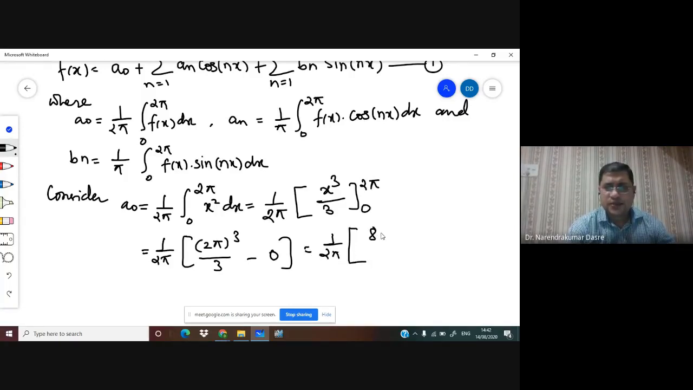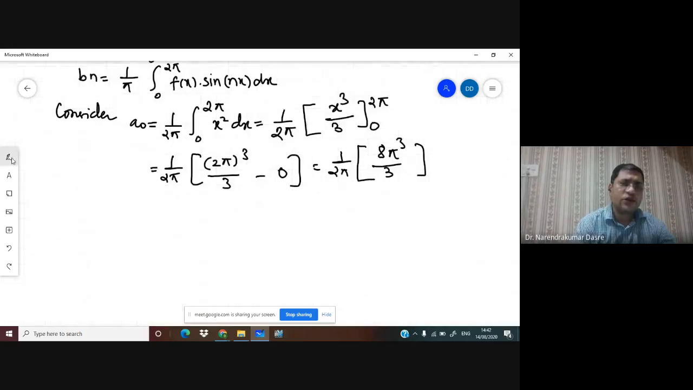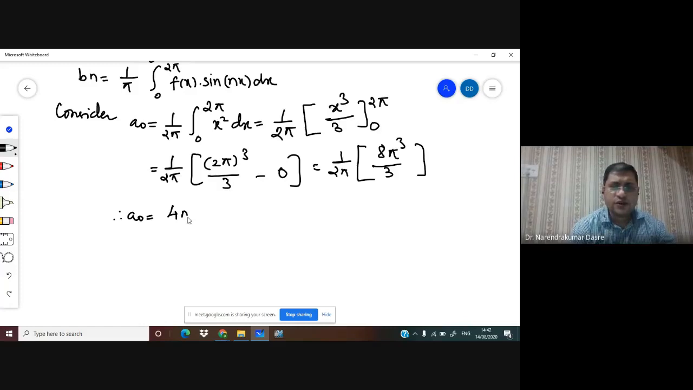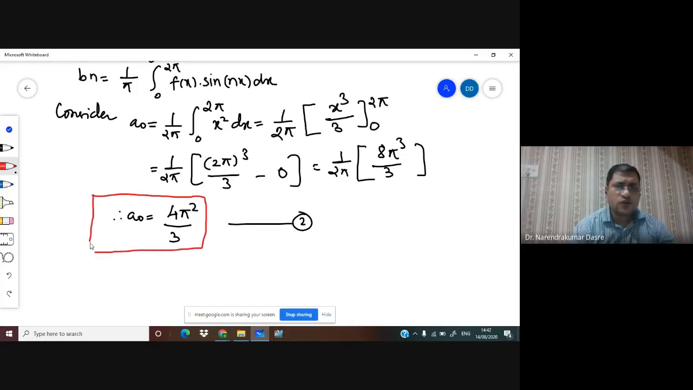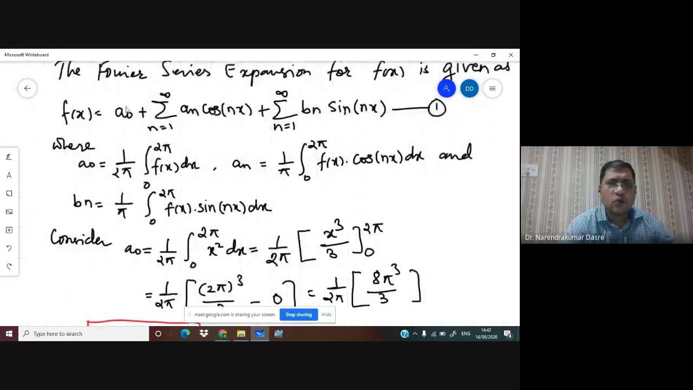We have an is equal to 1 upon pi integral 0 to 2 pi x square cos of nx dx. Now we can say this is u, and this is going to be v. Once you decide what is going to be u and what is going to be v, we are able to use by parts. So we can write using the generalized by parts rule, we get,